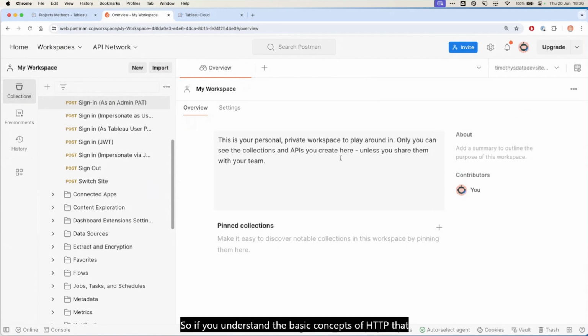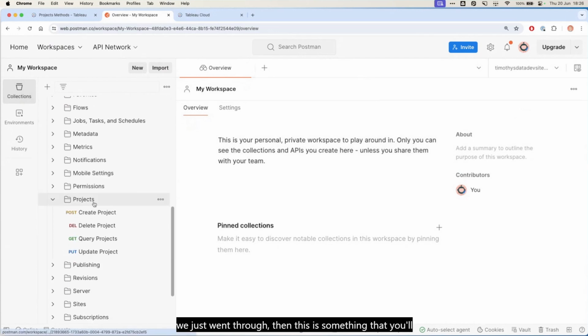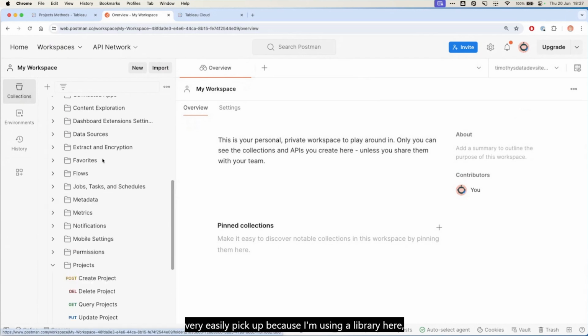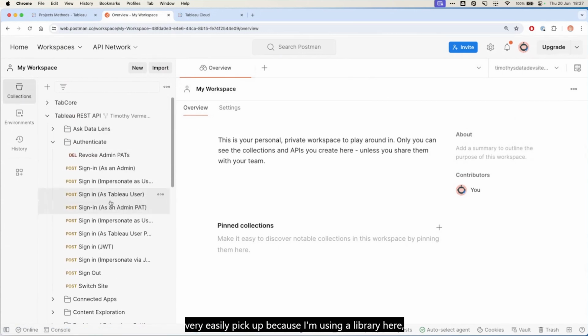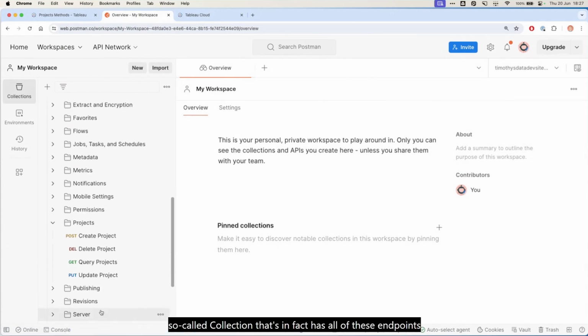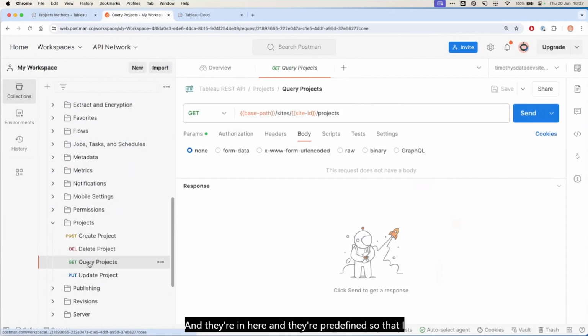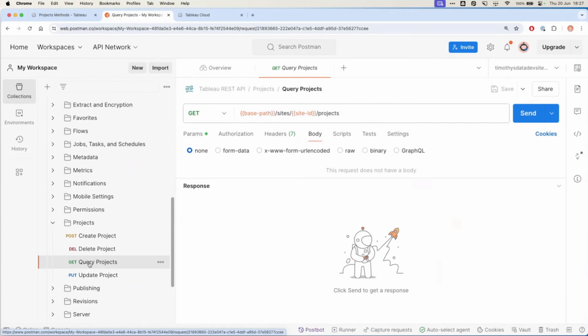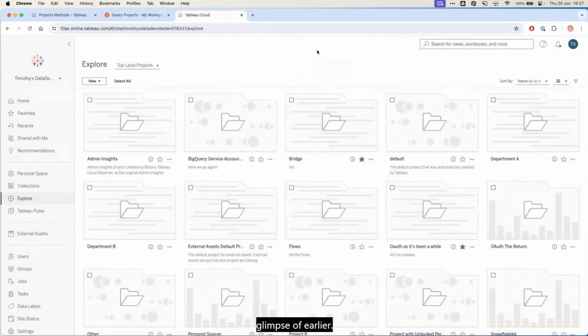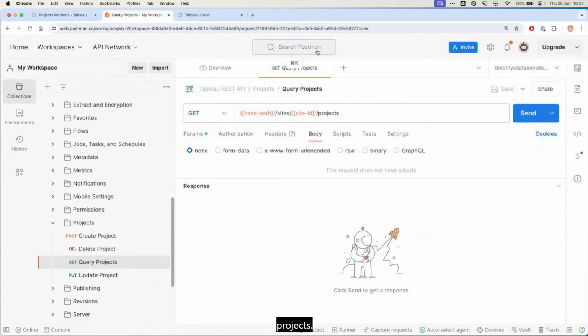So if you understand the basic concepts of HTTP that we just went through, then this is something that you'll very easily pick up, because I'm using a library here, a so-called collection, that in fact has all of these endpoints and methods that we just saw in the documentation, like query projects, and they're predefined so that I can use them with the Tableau site that I'm signed into. So I'm using this same site we just saw a glimpse of earlier. This is my DataDev site, and I have projects on here. So now my intention is I want to query these projects. And again, lots of details on the screens, very powerful tool, but we don't need to go through all of that. What we want to see basically is the request and the response, and to learn from that.